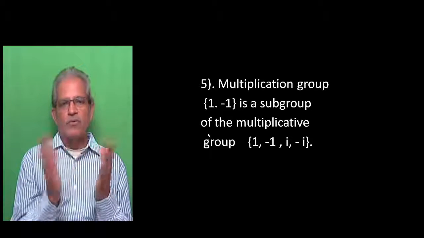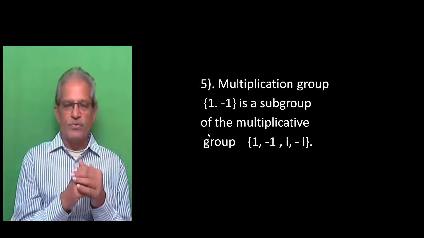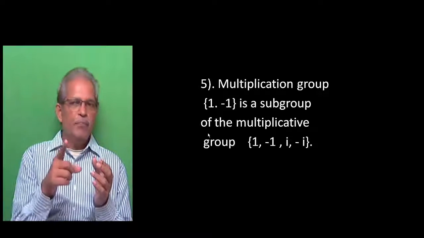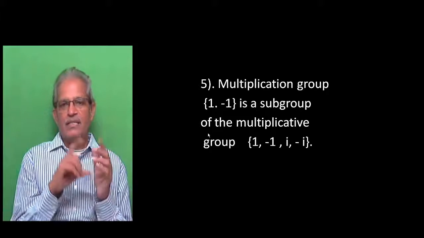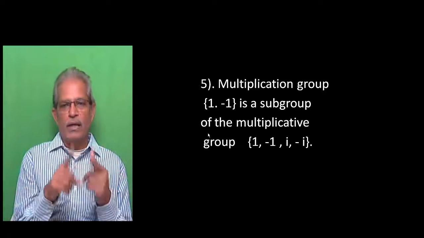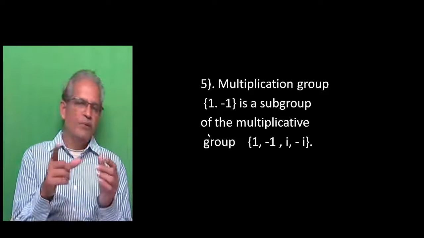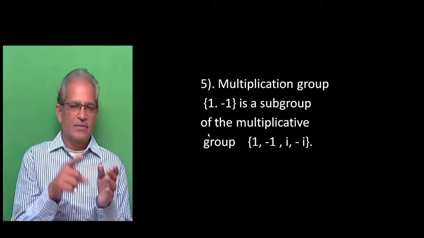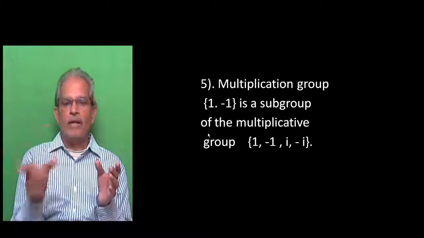All the examples so far we have taken are infinite groups. Suppose you take a finite multiplicative group: 1, minus 1 is a subgroup of the multiplicative group 1, minus 1, i, minus i. If you remember, in finite groups we have discussed the set 1, minus 1, i, minus i.